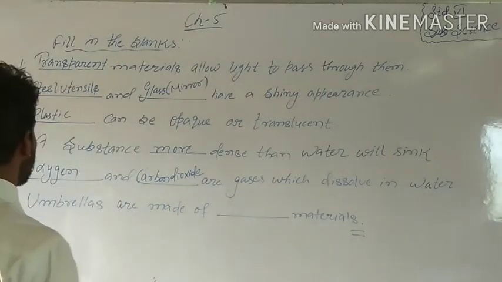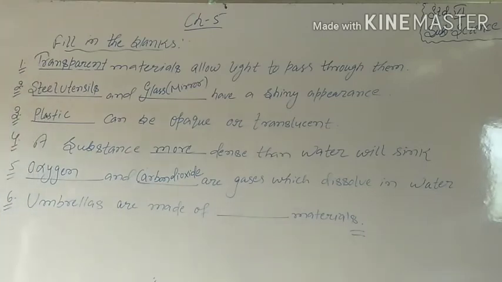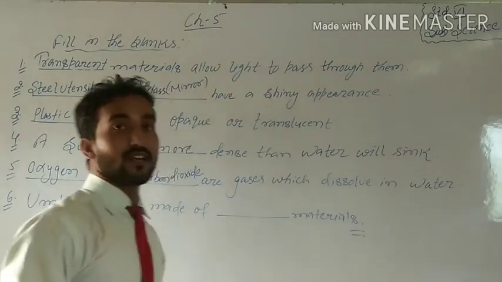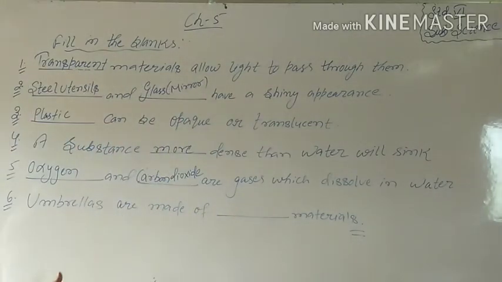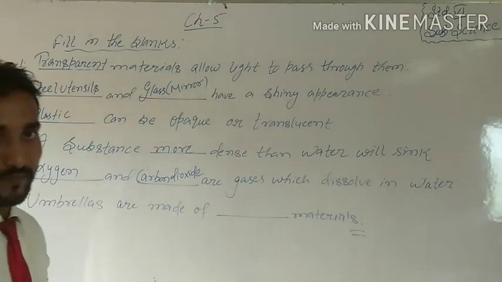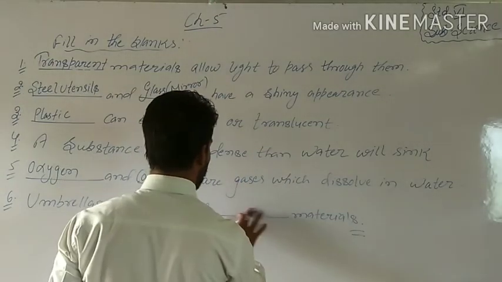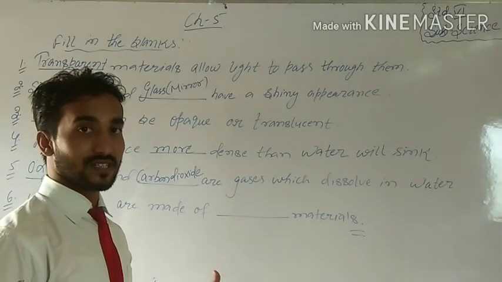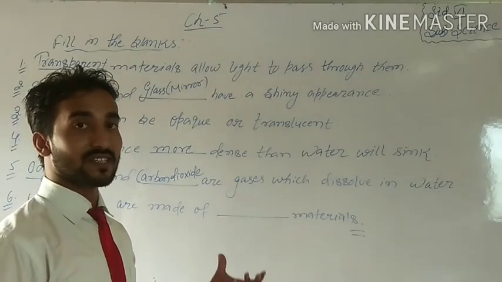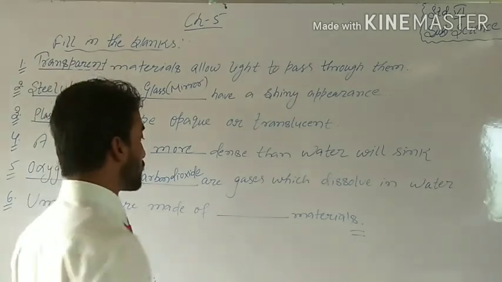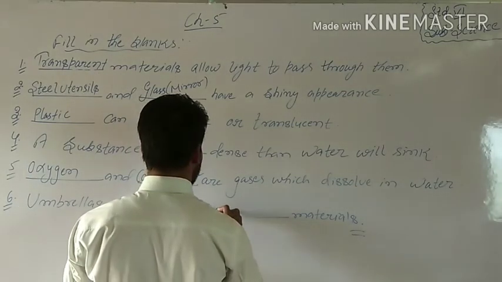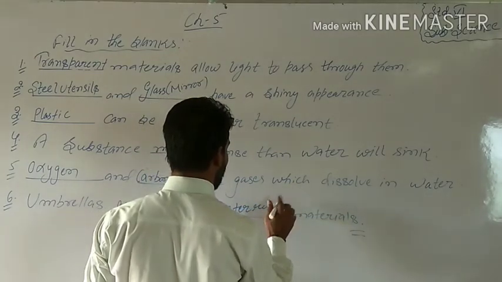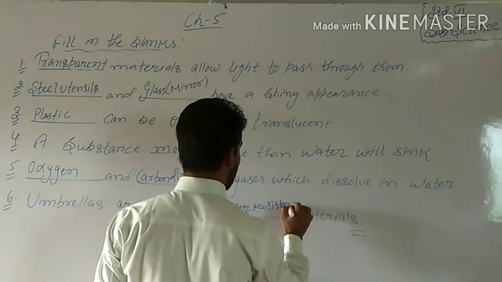So students, the next question: umbrellas are made of blank materials. What types of materials are used to make an umbrella? Can you mention? Why? Because it saves us in the rainy season. How? Because its material is water resistant. Its material is used as water resistant.